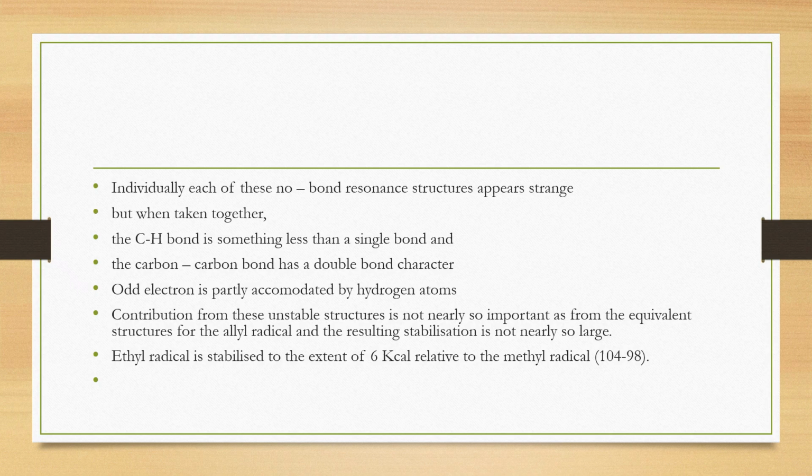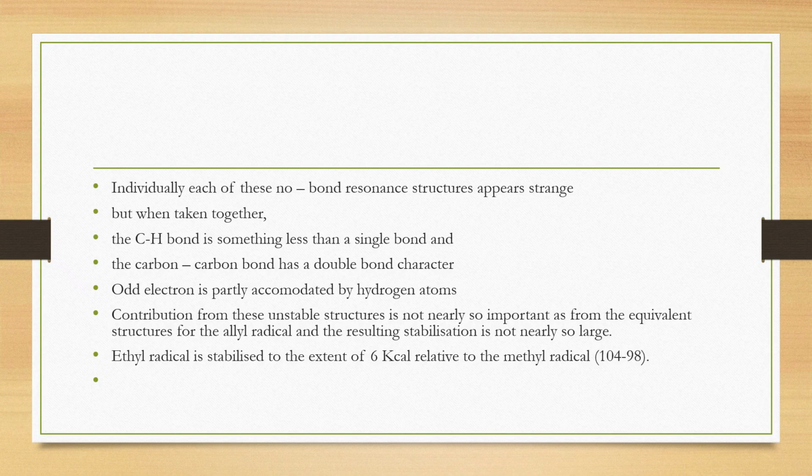Individually, each of these no bond resonance structures is a strange concept, and it may not contribute too much. The contribution of each structure towards the stability of the alkyl radical may be small, but when taken together it adds to the stability of the alkyl radical. The CH bond is, as I mentioned, less than a single bond, and the carbon-carbon bond has double bond character. As a result, the odd electron is partly accommodated by the hydrogen atom.